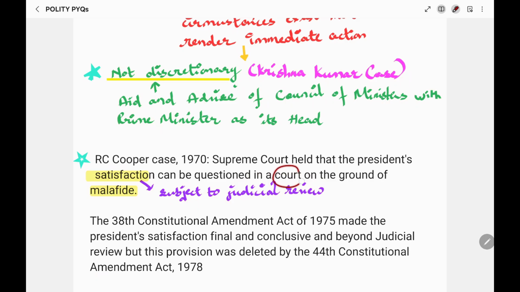That is, the court can check whether the satisfaction was based on genuine reason or on some corrupt or malintentions.